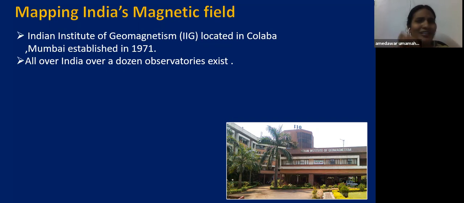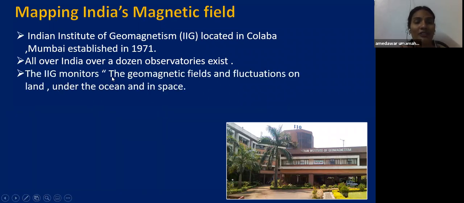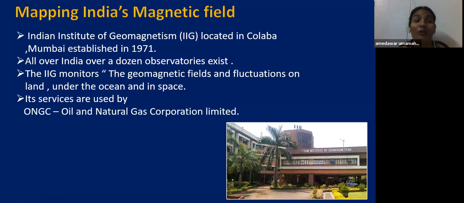So it means the magnetic field is not constant. The field varies. So how does this field vary with respect to time? These observations can be made by this institute, the Indian Institute of Geomagnetism, IIG. The IIG monitors the geomagnetic fields and fluctuations on land, under the ocean, and in space also. The services of this IIG are used by ONGC, that is, Oil and Natural Gas Corporation Limited.